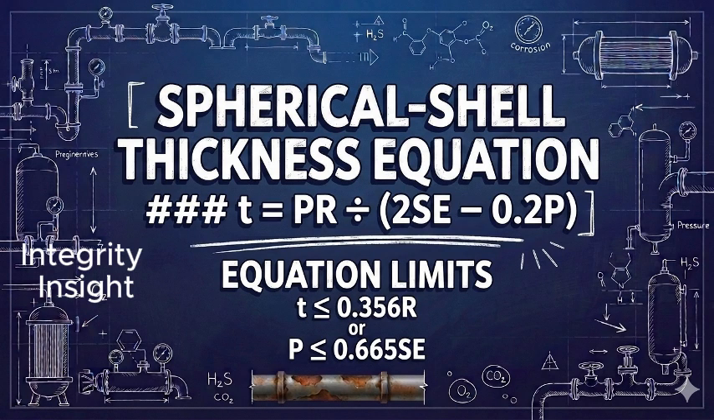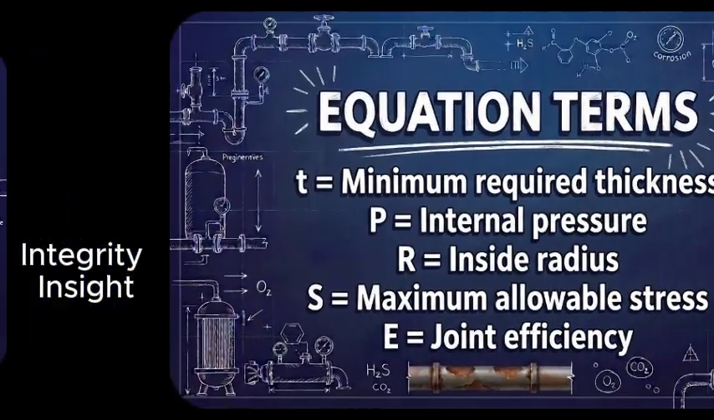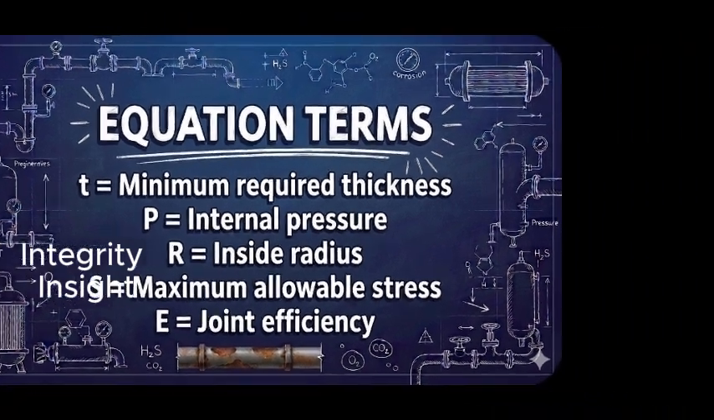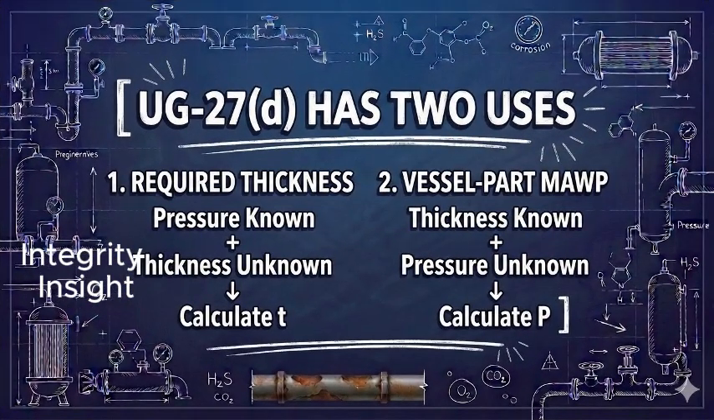0.2 P. This equation is applicable provided that T does not exceed 0.356 R, or P does not exceed 0.665 SE. In the equation, T is the minimum required thickness, P is the internal pressure, R is the inside radius, S is the maximum allowable stress value, E is the joint efficiency. What is the code telling us?